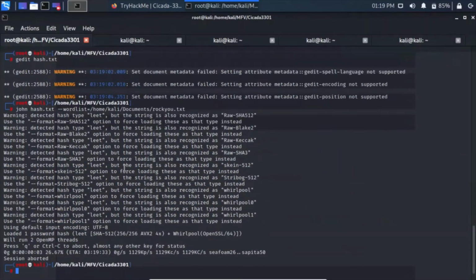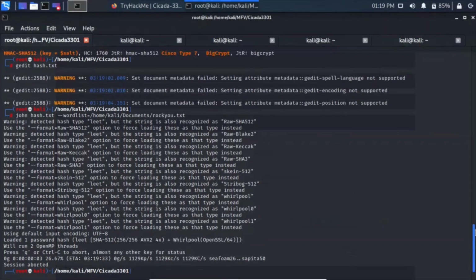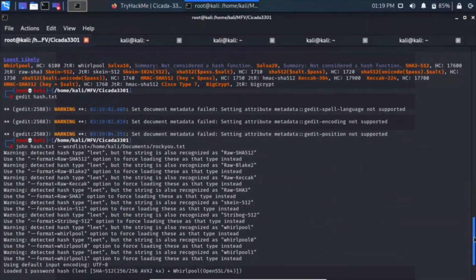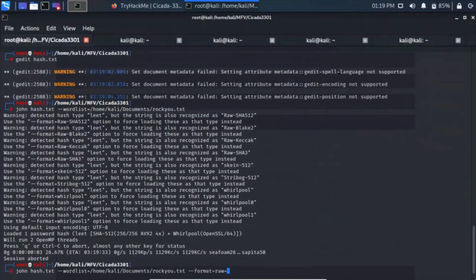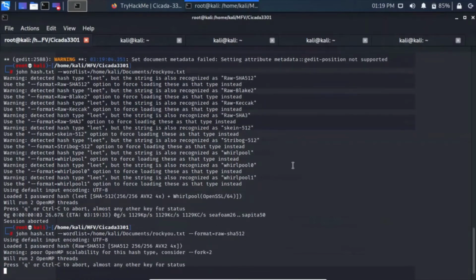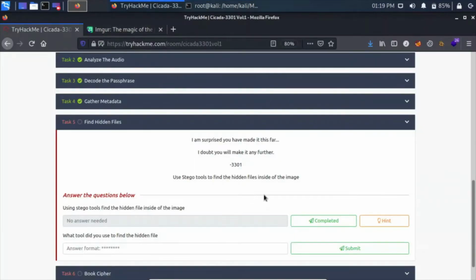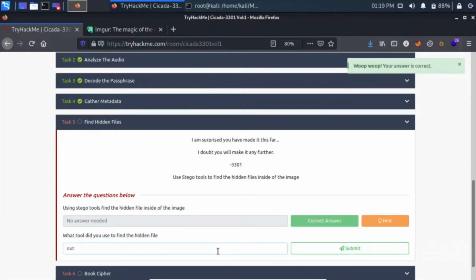Okay, let me specify the format as well. --format is raw, raw-sha512. Okay, it should work now. And if it doesn't work, okay, we found it. Let's answer these questions first.